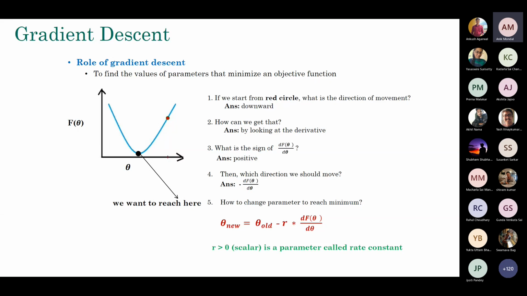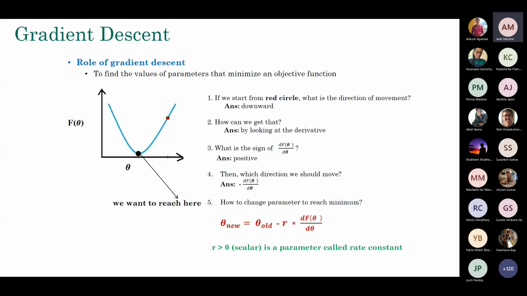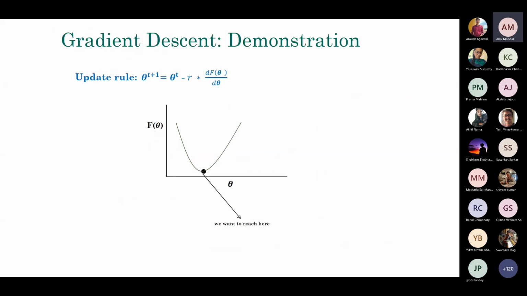All right, let's just do a quick demo. If you look at this equation carefully, theta t plus 1, where theta is the model parameter which you really want to find so that you get the optimal value of the function, is the value at the t plus 1th iteration, because this is an iterative process. You are updating these values right from the starting position, and theta t is the value in the previous iteration.